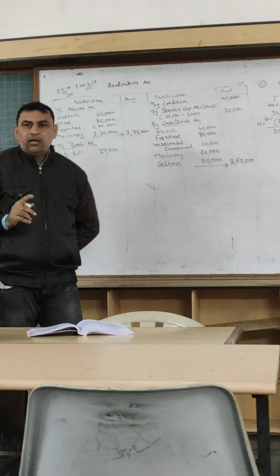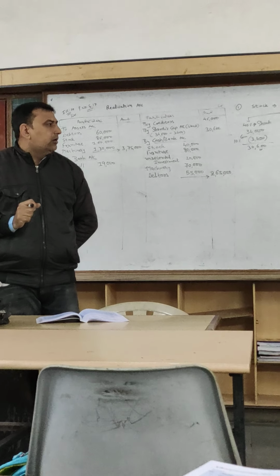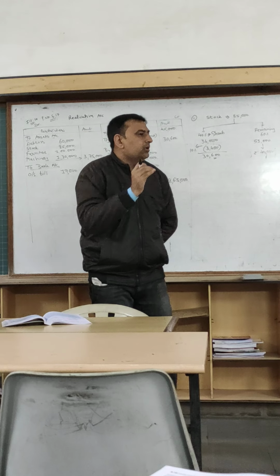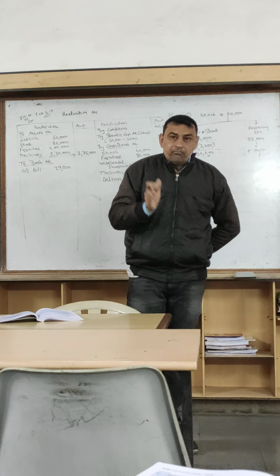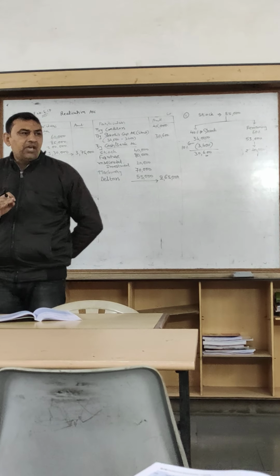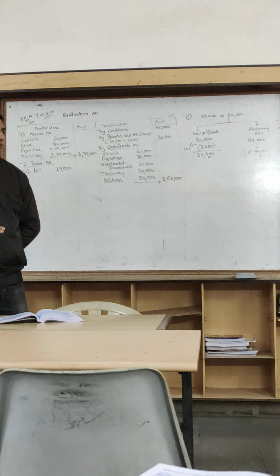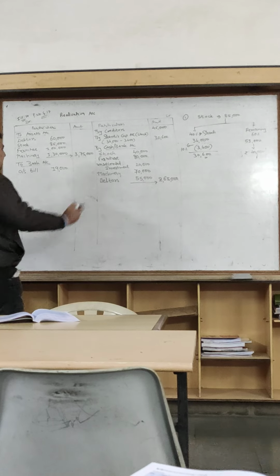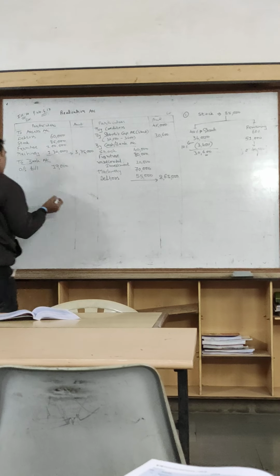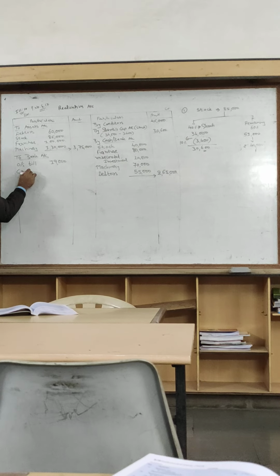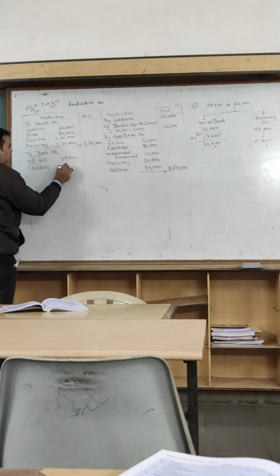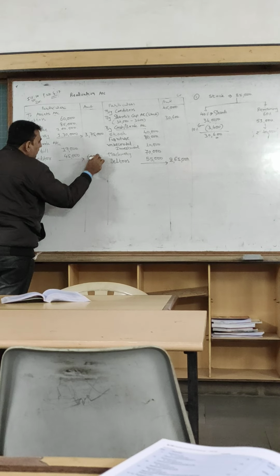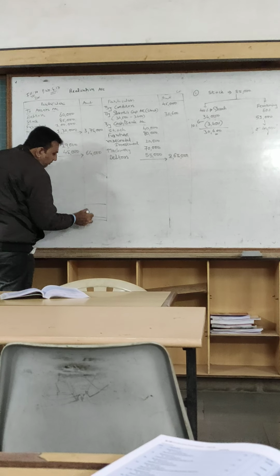Now listen to me very carefully. If there is no adjustment or no information regarding release of an asset, it is assumed that it released for rupees 0. That means nil. But on the other hand, if we are not given any information regarding payment of a liability, it is assumed that it is paid in full. That means one liability we are given here. Which one? Creditors. So creditors should be paid in full. So creditors paid rupees 45,000. So the outer column is 64,000.